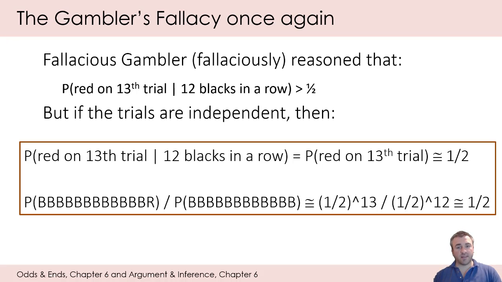Notice then that this not only provides a way to prove the gambler's fallacy, but it also illustrates the conditional probability formula and our formal definition of independence. The formula for conditional probability still preserves the fact that the probability of A given that B is equal to the probability of A when A and B are independent and the probability of A is greater than 0. So no matter how many trials you want to put in here, the result will be the same. We'll preserve independence, and I think this is a great example of that. We're dealing with 13 trials on the one hand and 12 on the other.